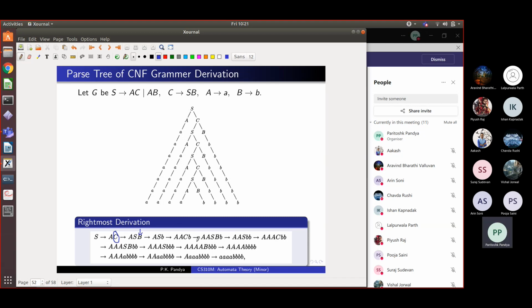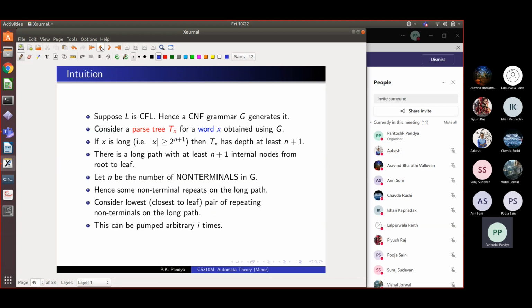So the ordering in which you apply rules to certain positions in the sentential form doesn't matter, and we can choose to do either leftmost derivation or rightmost derivation for convenience. Okay, so the grammar admits left or rightmost derivation. I hope this property is clear to you.